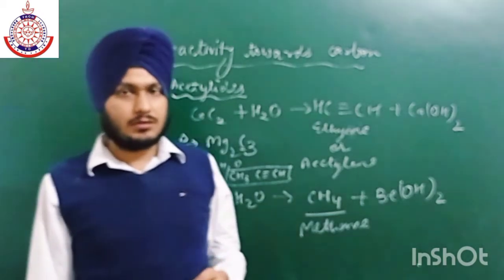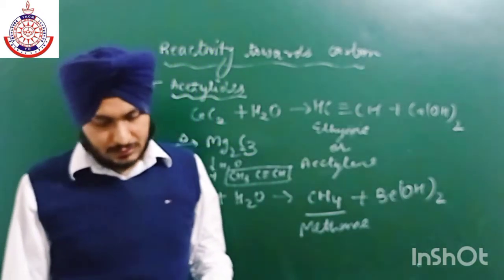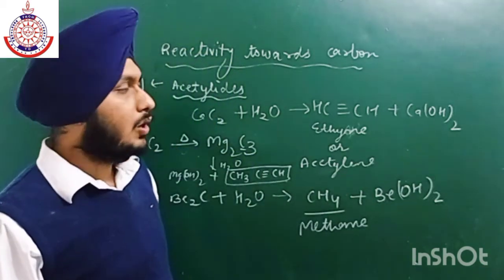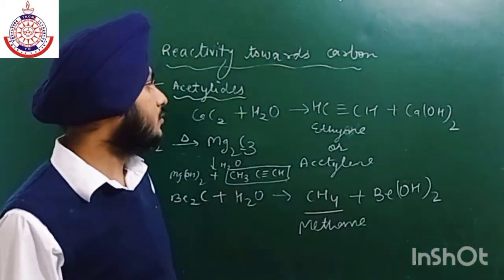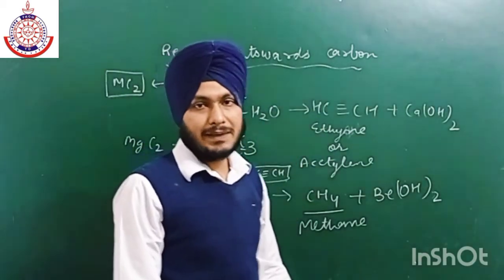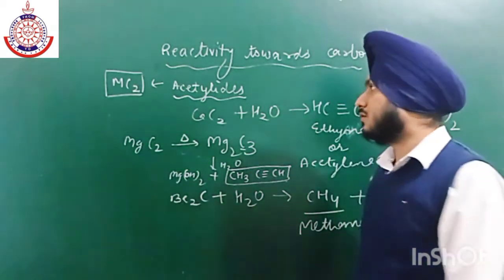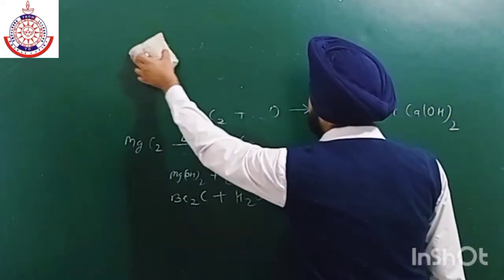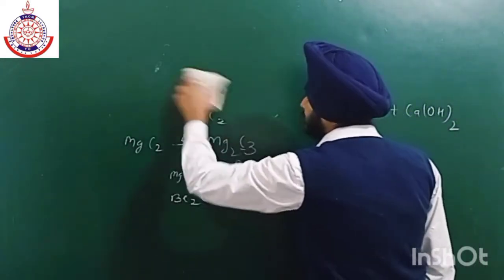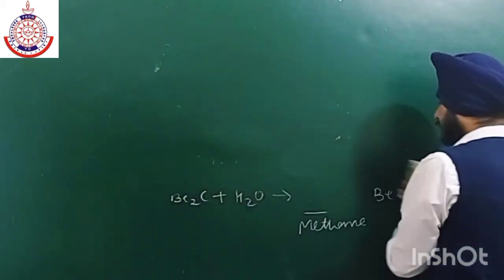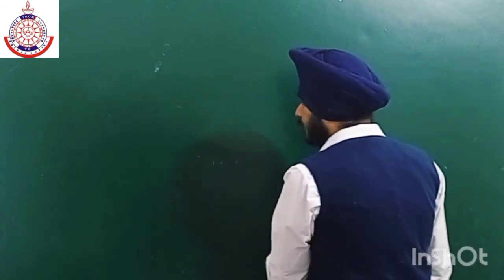Next is reaction with acids, or you can also check their basic nature by reacting them with acids. They are of basic nature. So this part, carbide formation, is very important.